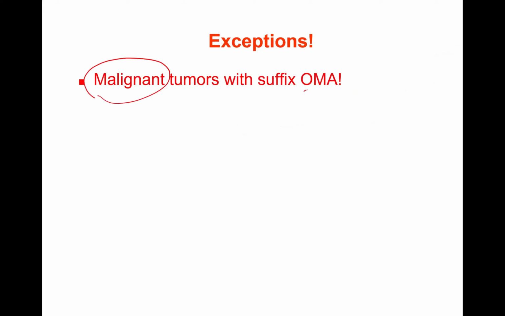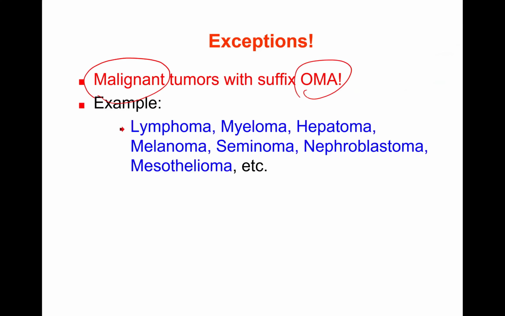Malignant tumors with oma. Please remember this also, very important. Examples: lymphoma, these are the blood cell tumors which are having oma but malignant. Remember, myeloma, plasma cell tumors, again malignant. Hepatoma or hepatocellular carcinoma, the other name is hepatoma. Don't mistake that it is benign. No, it is hepatocyte with oma, but it's malignant.